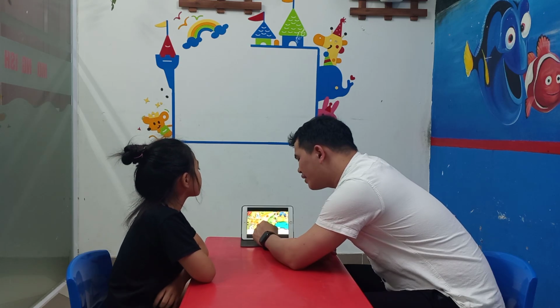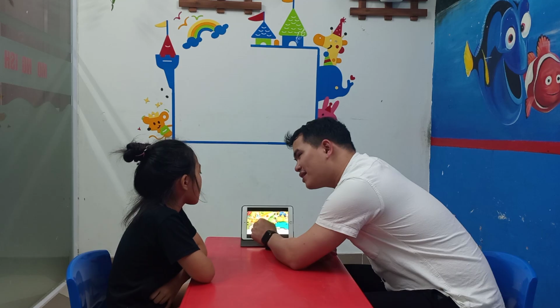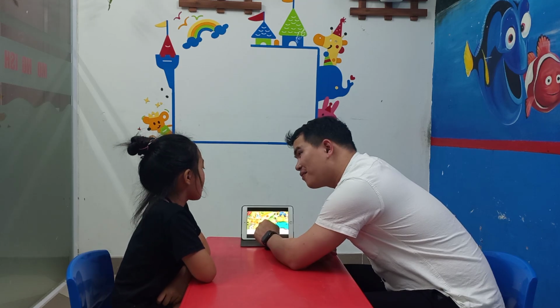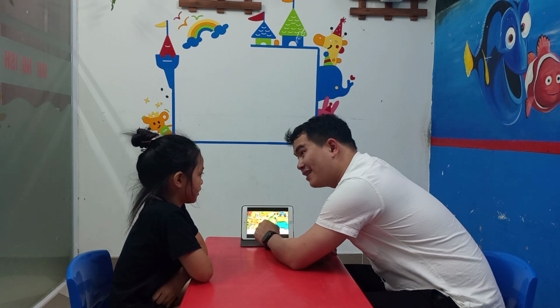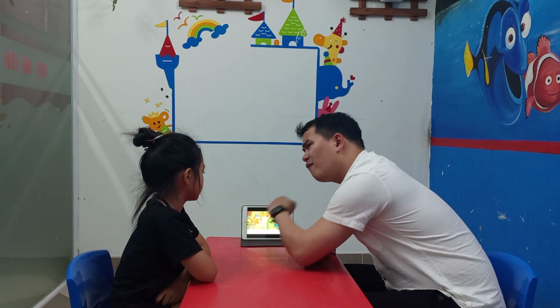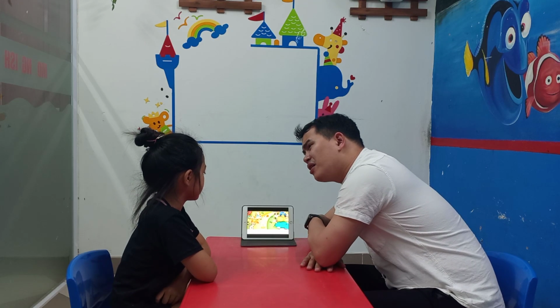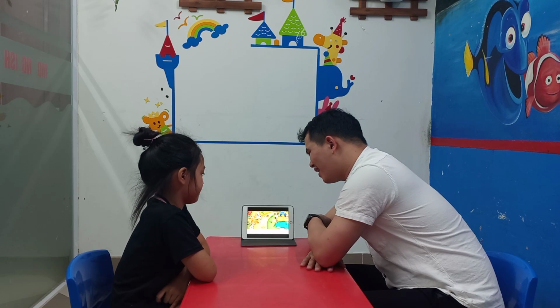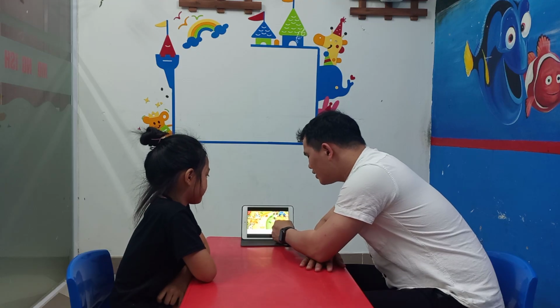How about this? What is inside of the basket? What is inside of the basket, or what are inside of the basket? Egg. Okay, eggs. Now, let's proceed. What is the beginning sound of an egg? Beginning sound of an egg. Egg. Okay, egg. And then how about this one?